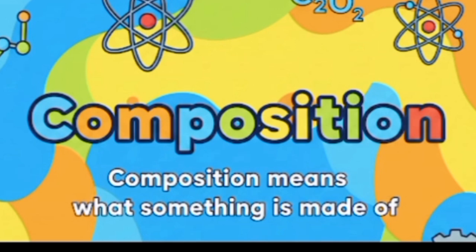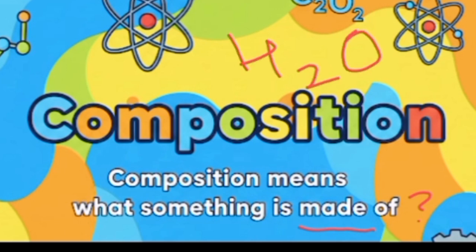Composition means what something is made of. If we talk about water, we say that the composition of water is hydrogen and oxygen. Water is made up of hydrogen and oxygen. So the composition of water is hydrogen and oxygen.